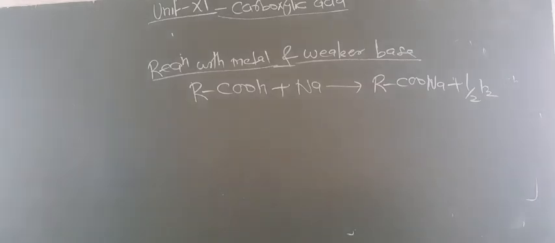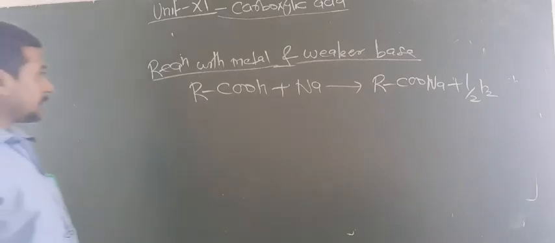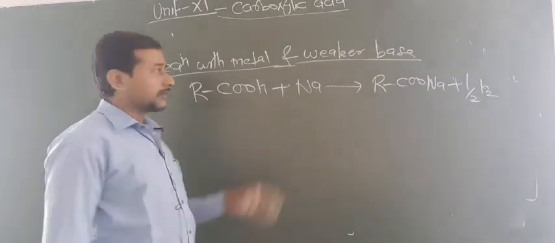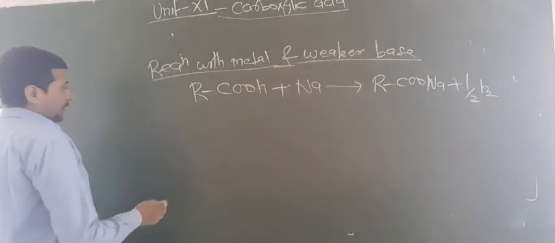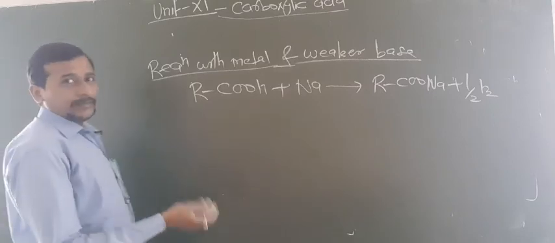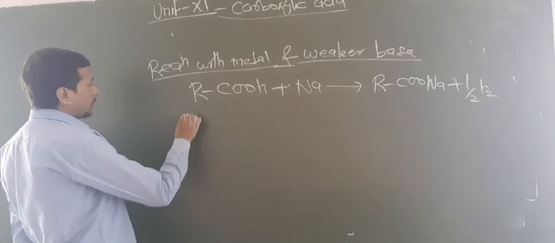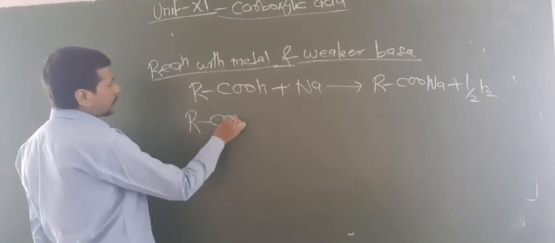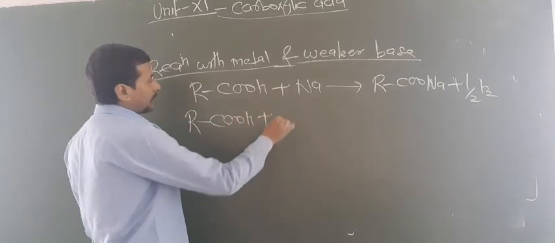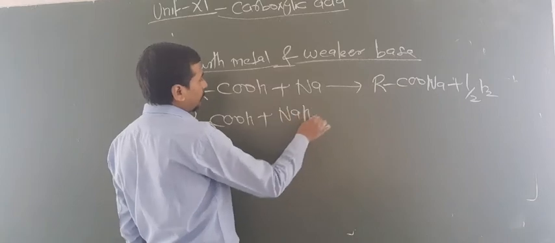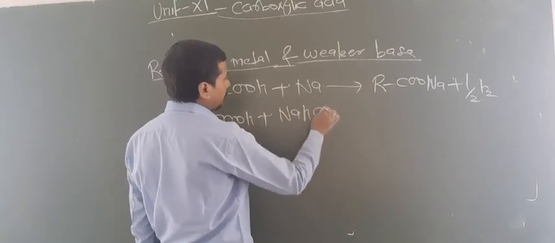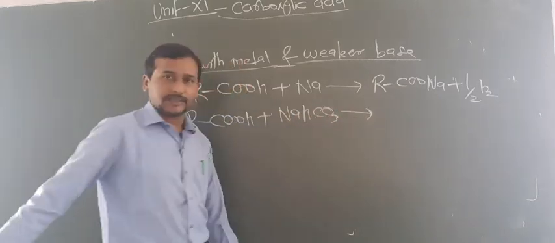Now, these reactions are also given by alcohol and phenol. So one question may be asked: how can you differentiate between phenol and acid? For this you can do the reaction of acid with sodium hydrogen carbonate, that is sodium bicarbonate.